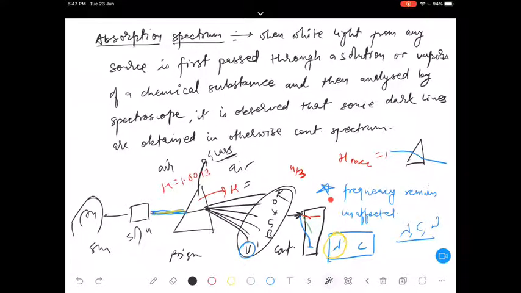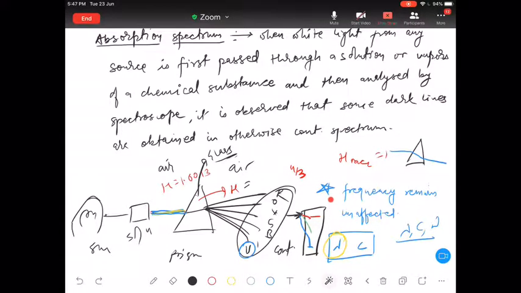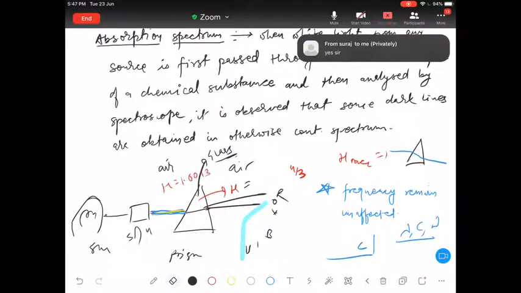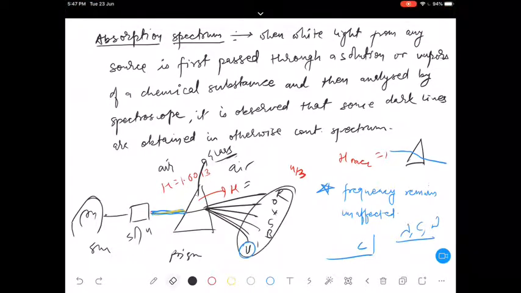Done. Now I'll clean this one. Oh my god, one second.